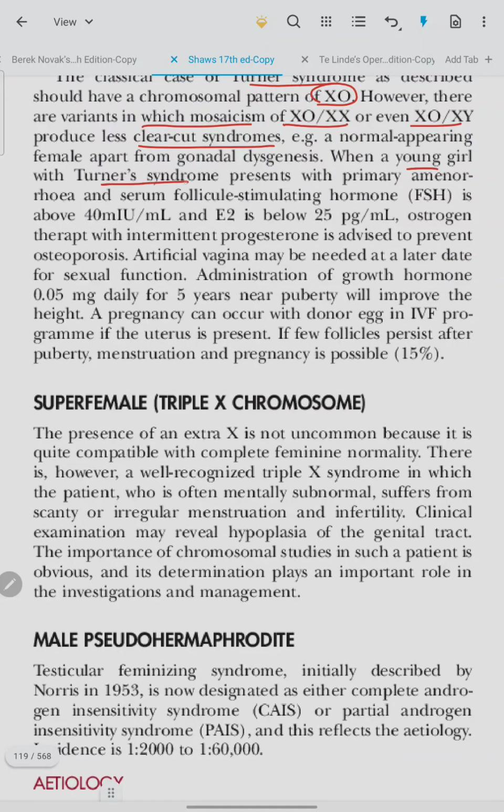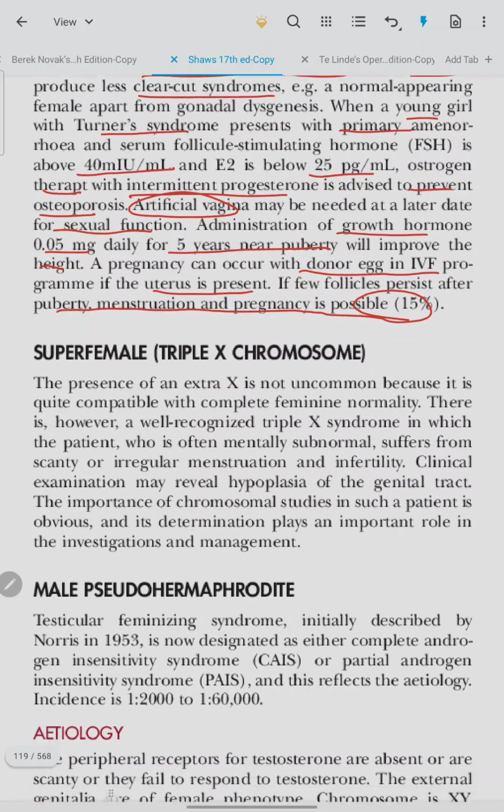When a young girl with Turner's presents with primary amenorrhea and serum FSH level is above 40 milli-international units per ml and estrogen is below 25 picograms per ml, estrogen therapy with intermittent progesterone is advised to prevent osteoporosis. An artificial vagina may be needed at a later date for sexual function. Administration of growth hormone 0.05 mg daily for 5 years near puberty will improve the height. Pregnancy can occur with donor egg in an IVF program if the uterus is present. Few follicles persist after puberty; menstruation and pregnancy are possible.